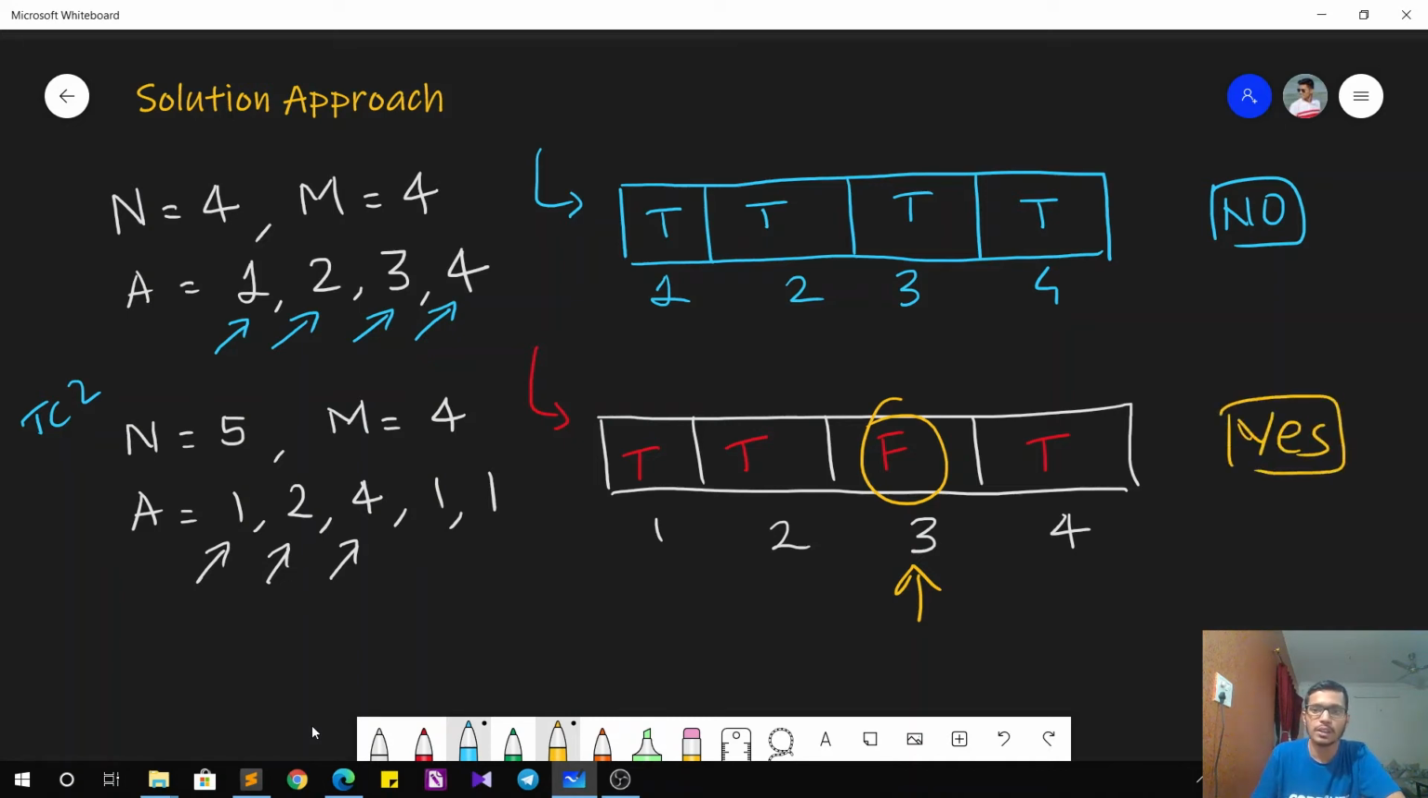Or else, the only case where the answer is no is if all of them are true. As you can see here, because all the topics were already picked, chef can no way pick a unique topic. So that's it. That's pretty much for the solution. So now let's quickly see how to implement the same in C++.